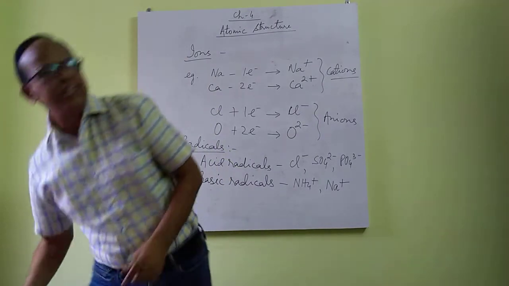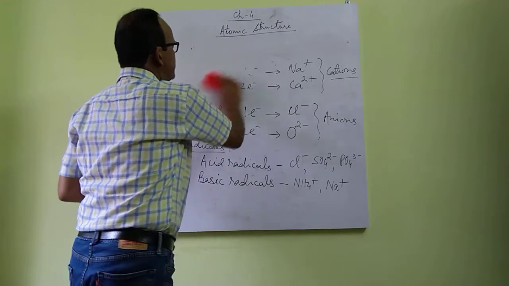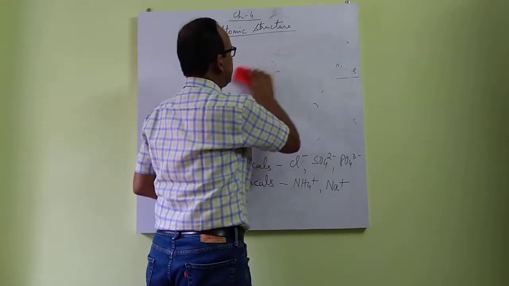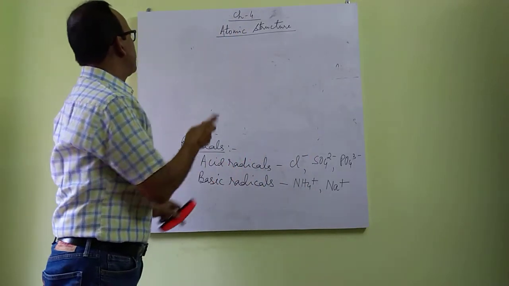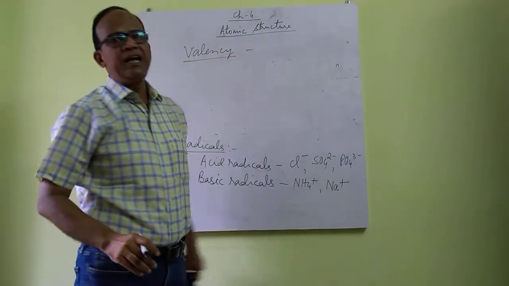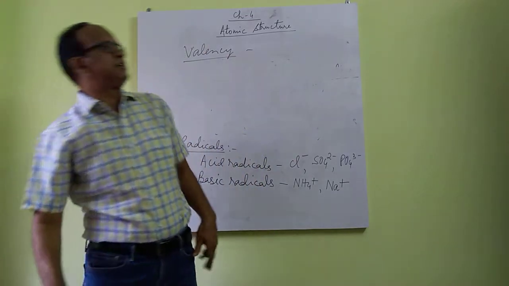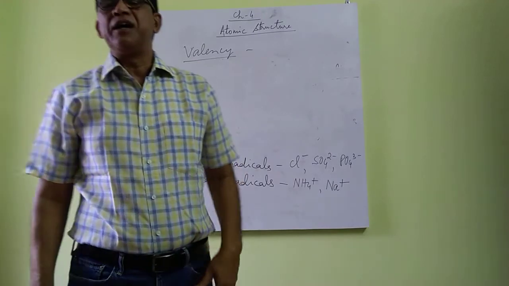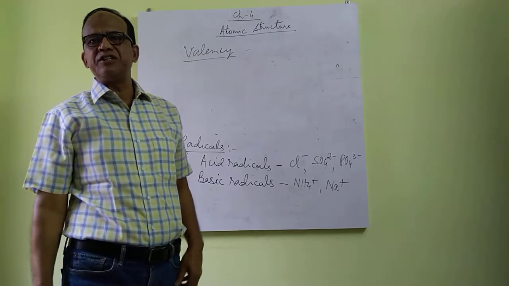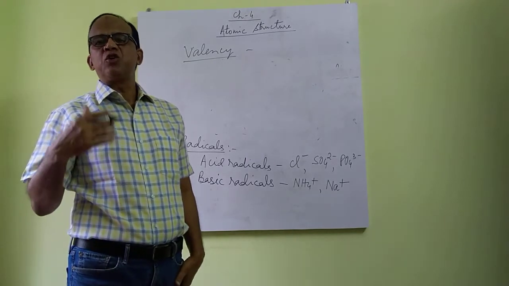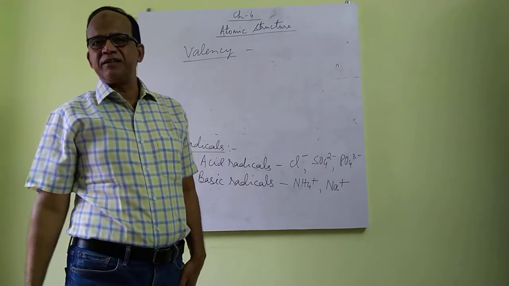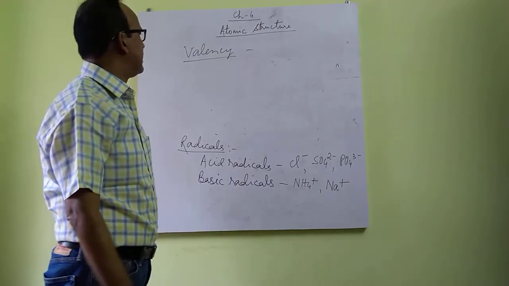Now we will see what is valency. Valency is the combining capacity of an atom with another atom to form a compound. The combining capacity of an atom is called valency. Valency of an atom can be found by how many hydrogen atoms it combines, that is the valency of the atom, or chlorine atom it combines, that is the valency, or double the number of oxygen atoms is the valency of the atom of the element.